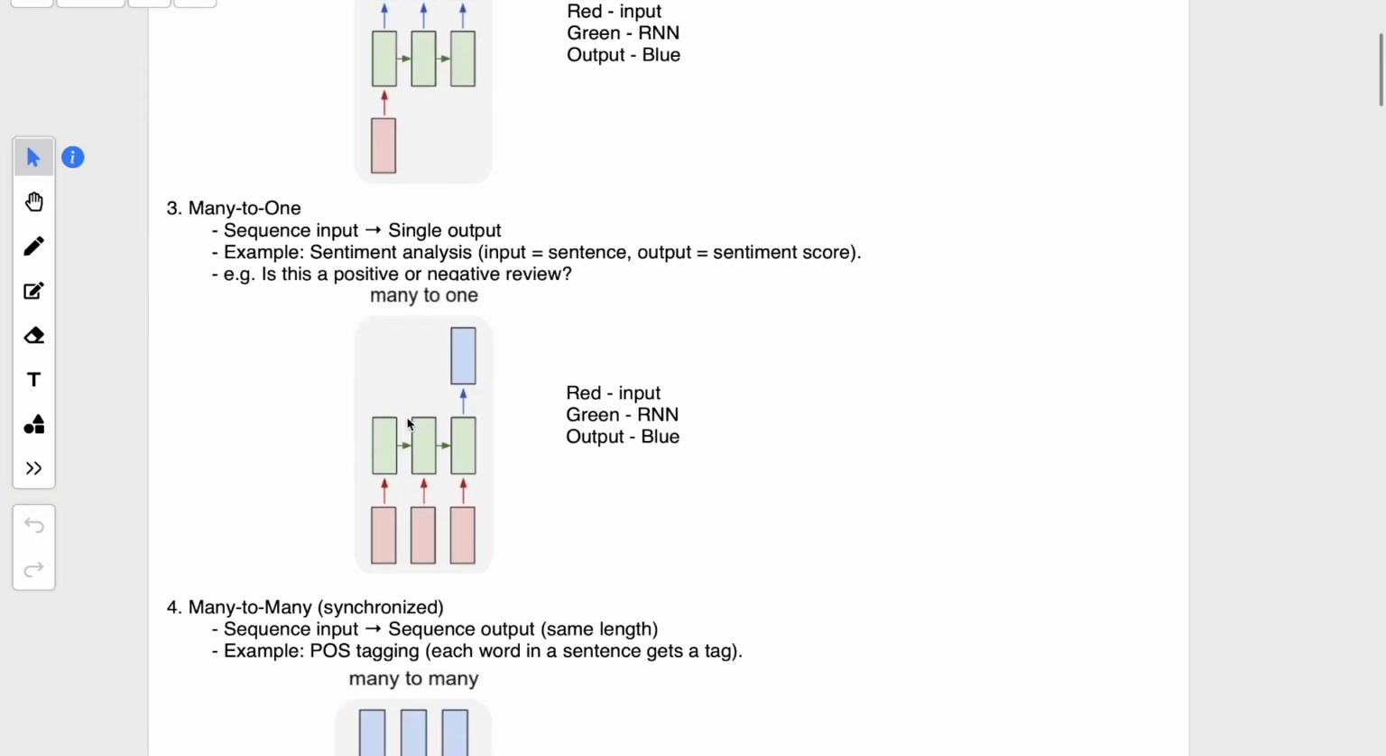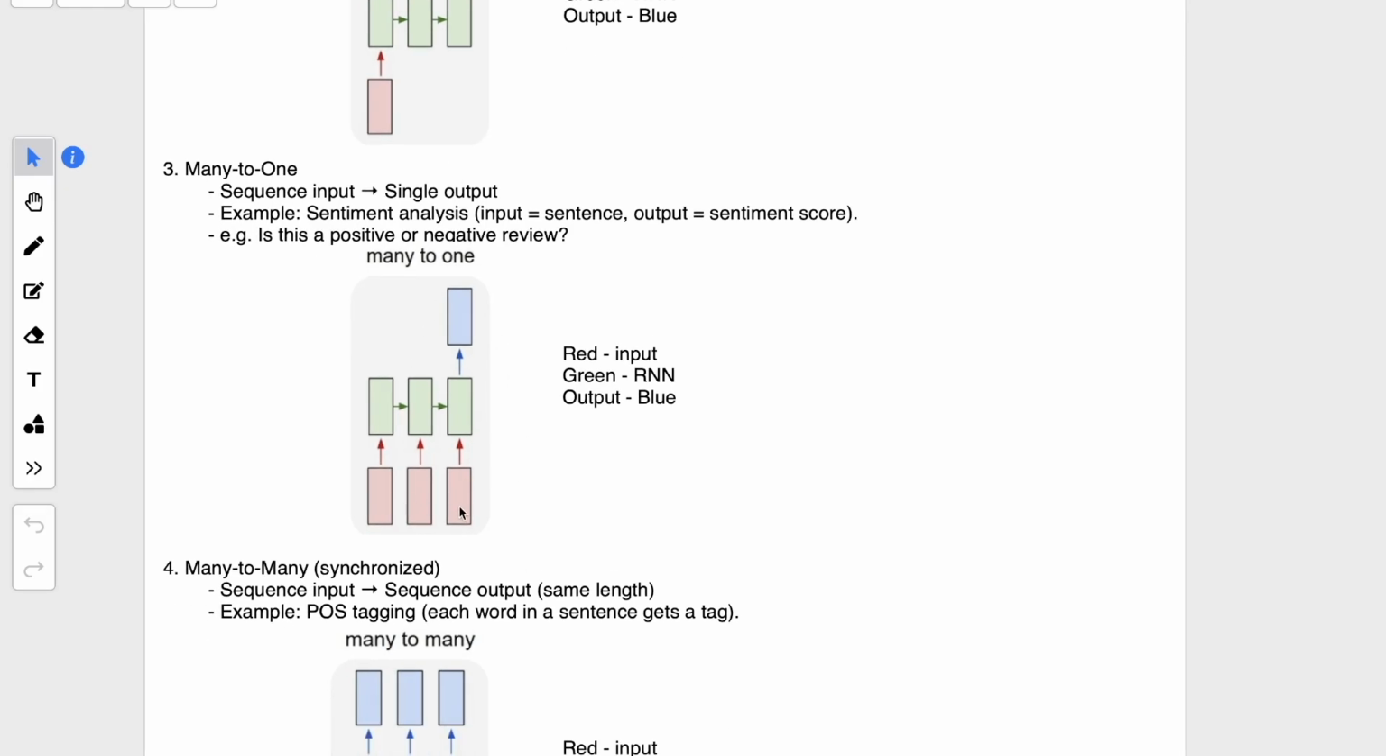Now there is many-to-one RNN, which is the reverse of the previous one. Here you pass multiple inputs to all the layers of the RNN and you get one output. For example, sentiment analysis. You provide a sentence, for example a good sentence or a bad sentence, and it just tells you if it is a positive or negative sentence, like a review.